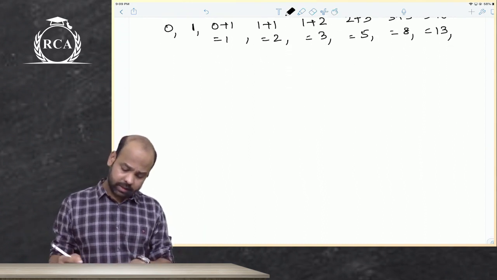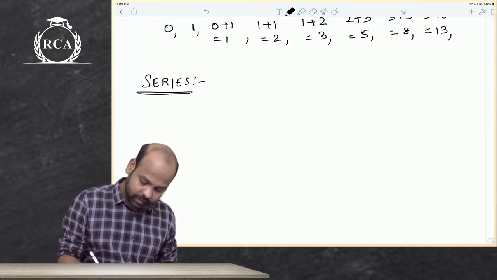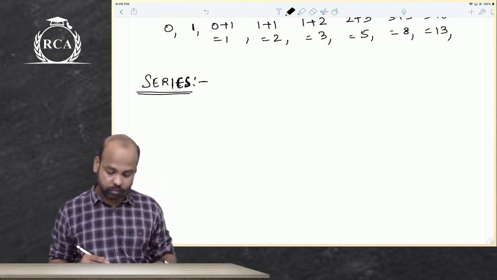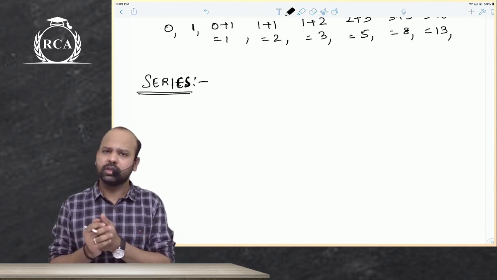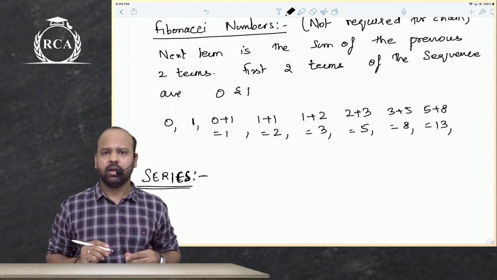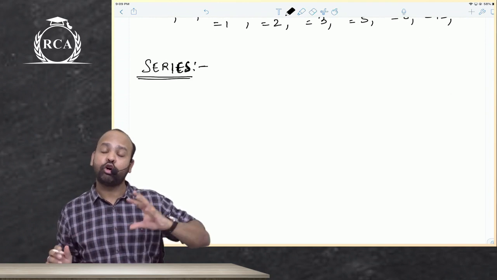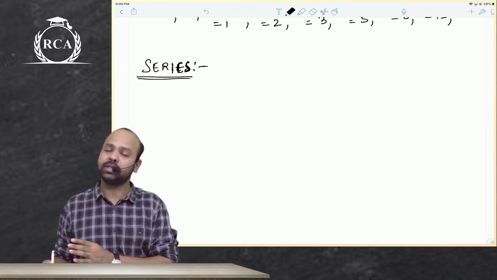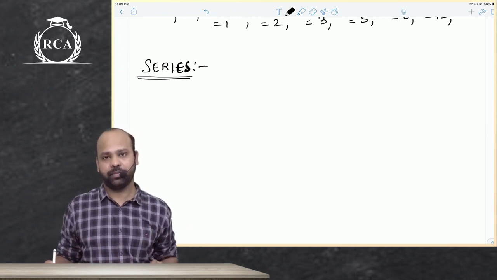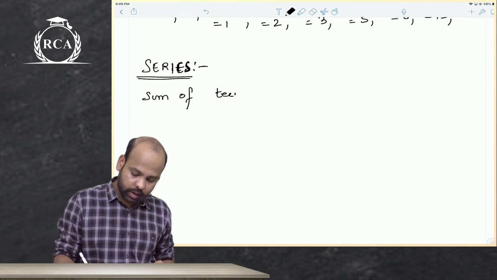Now the next part is series. Any guesses, beta, as to what is a series? Even sitting at home, you can guess the answer, guys. So when you say series, beta, series is basically the sum of the terms of a sequence. It is a sequence plus the summation of terms of the sequence. That would become a series.